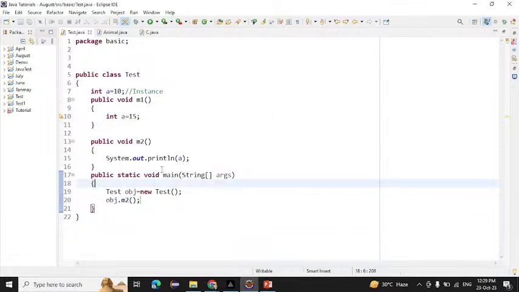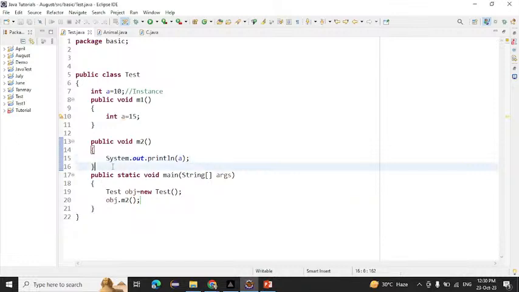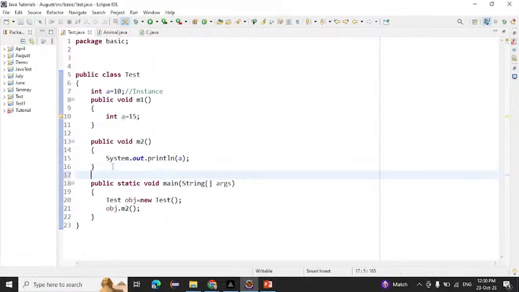Okay. Now if I run this one, will a be printed or not? Which value will it print? 10 or 15? We have a 10 and a 15. So which value will be printed? 15. Anyone have any other answer?